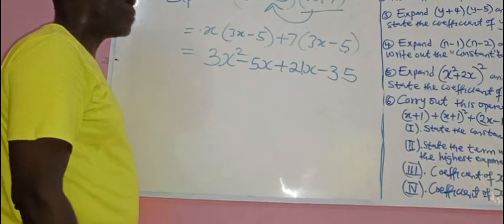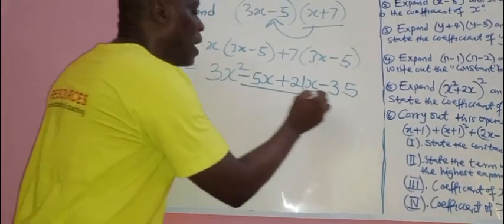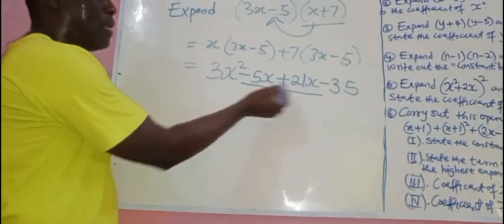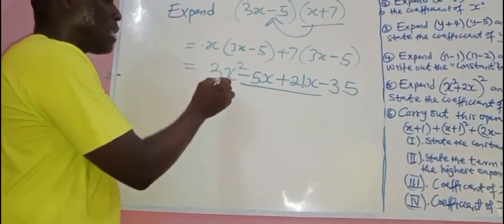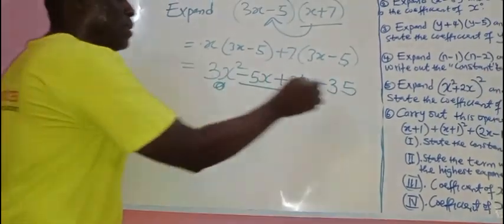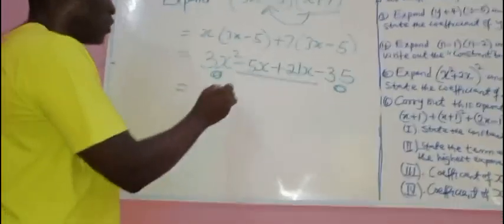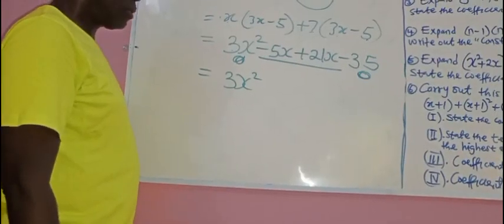Now, look here. This is where I'm going. Look at the one at the middle. Are they in the same family? Yes or no? Yes. They have 1x. Is that also? These ones are not in the same family. Is that also? So you just write this one. This is 3x squared.